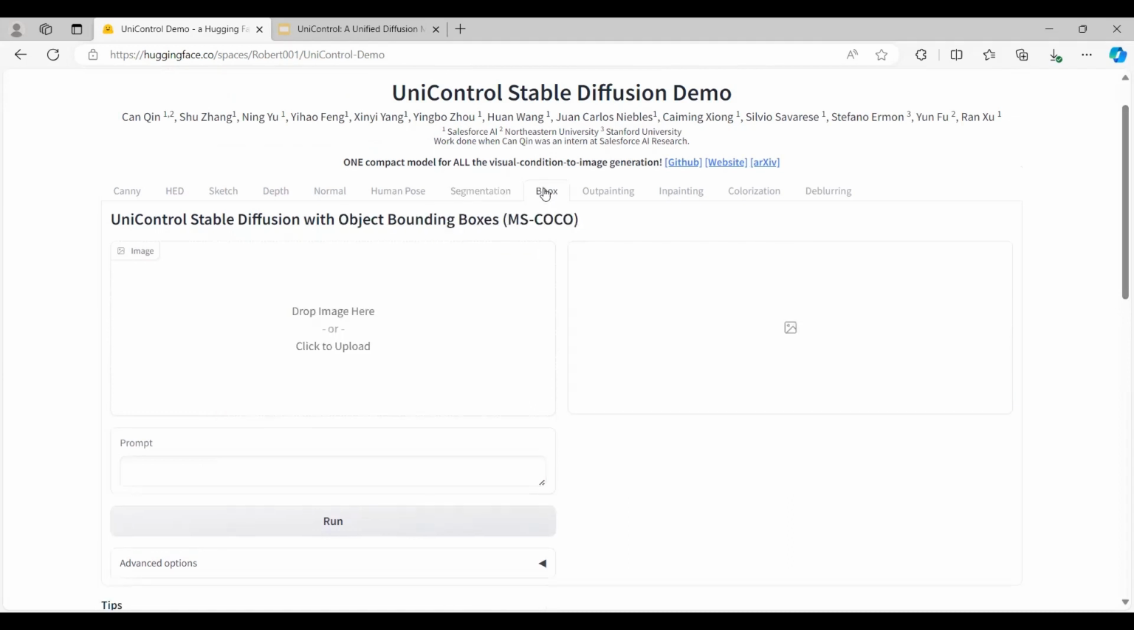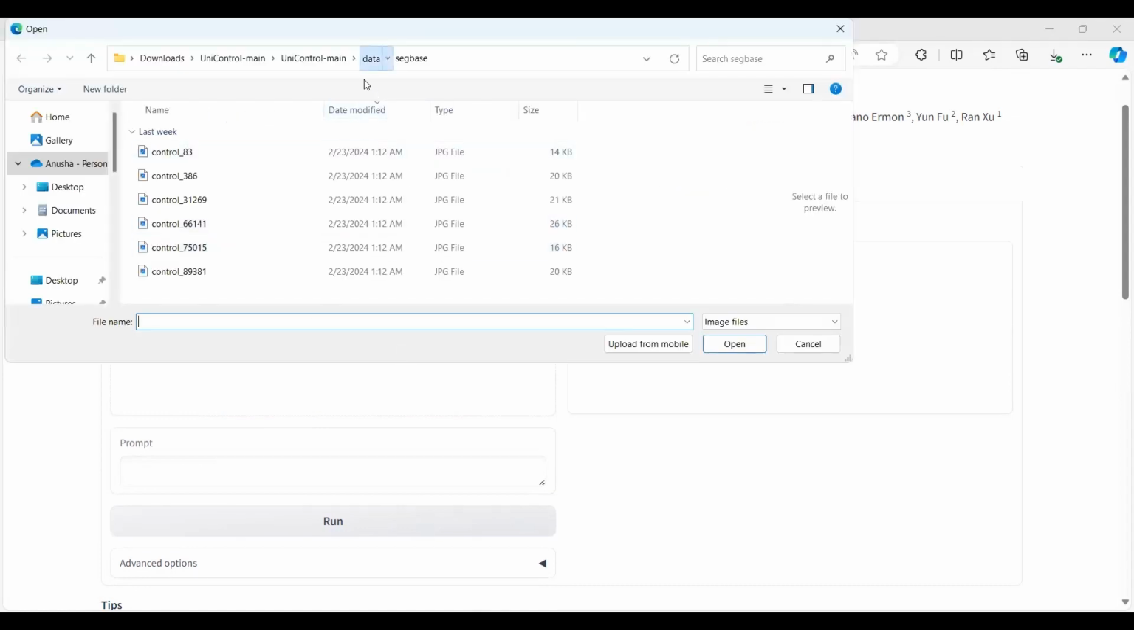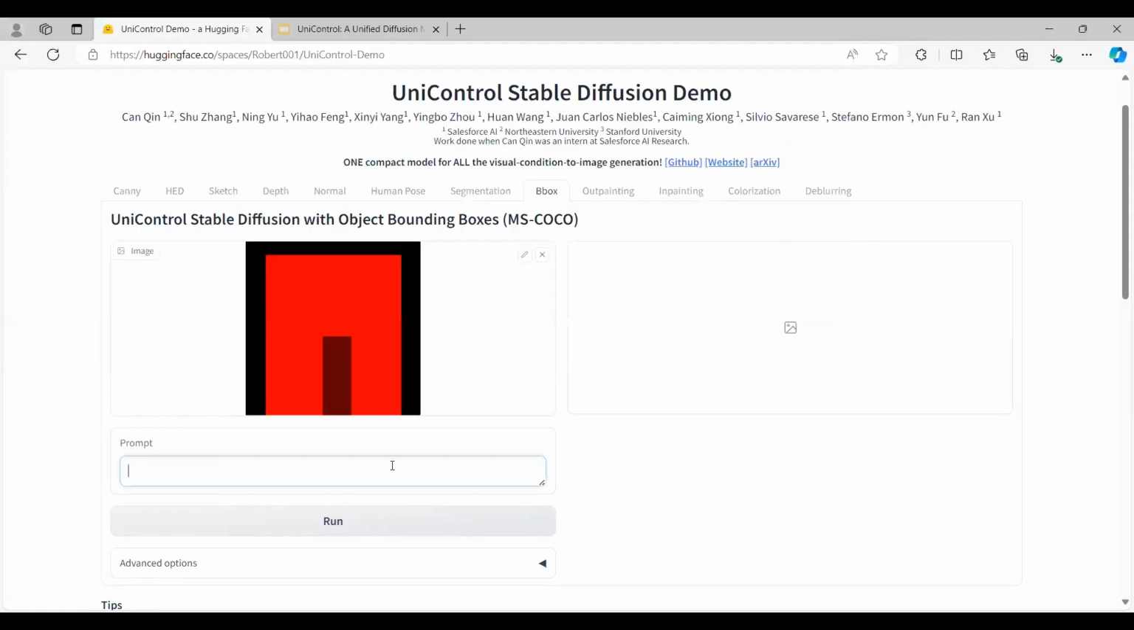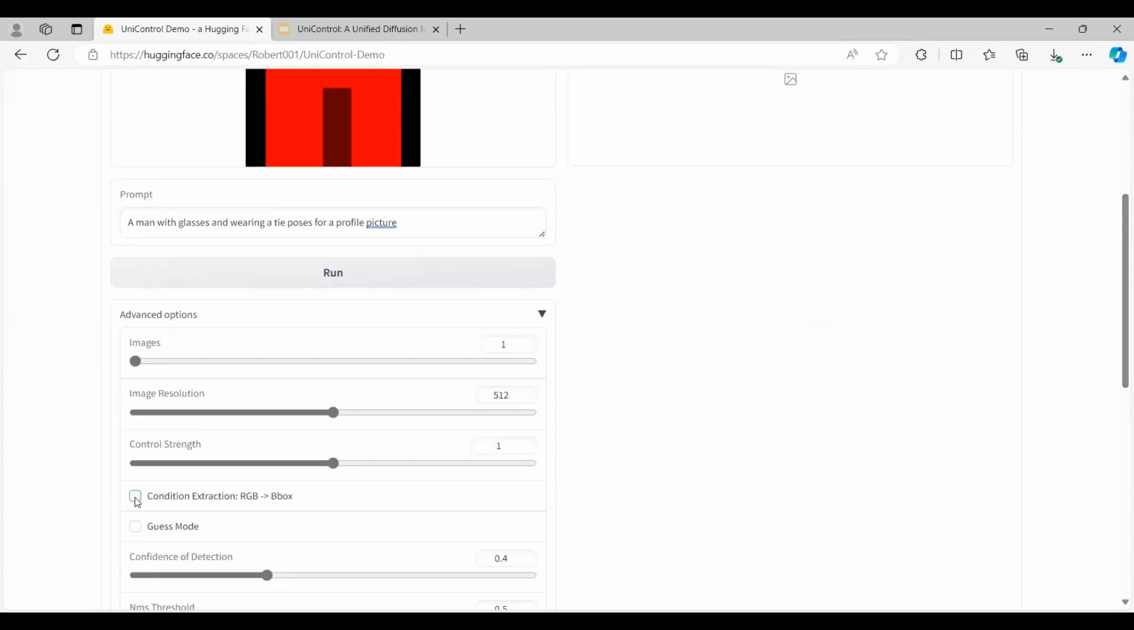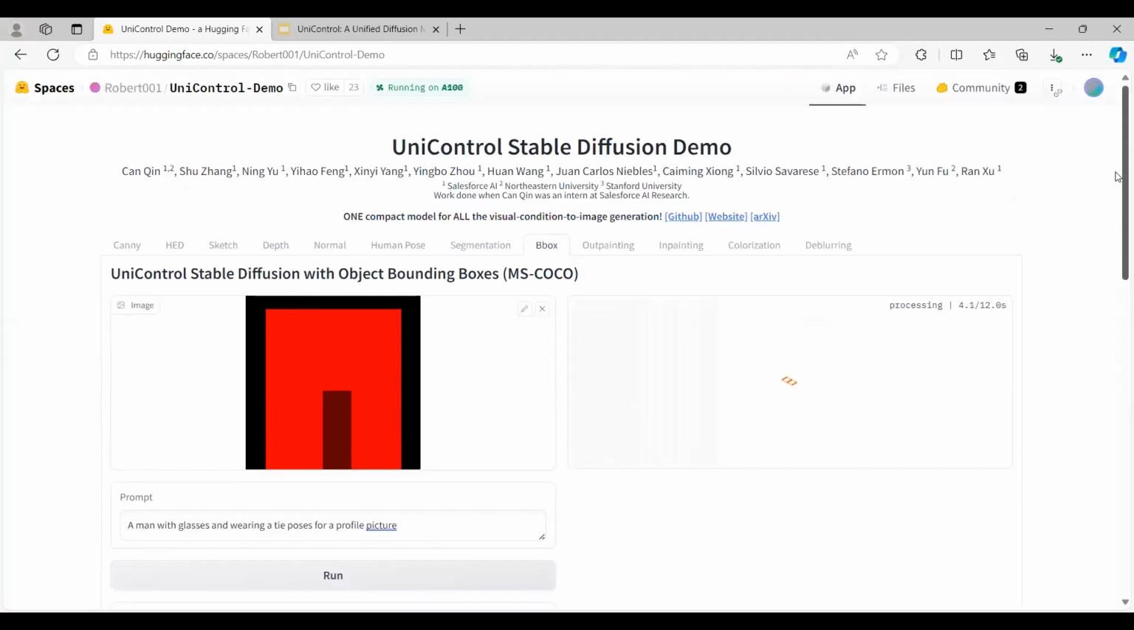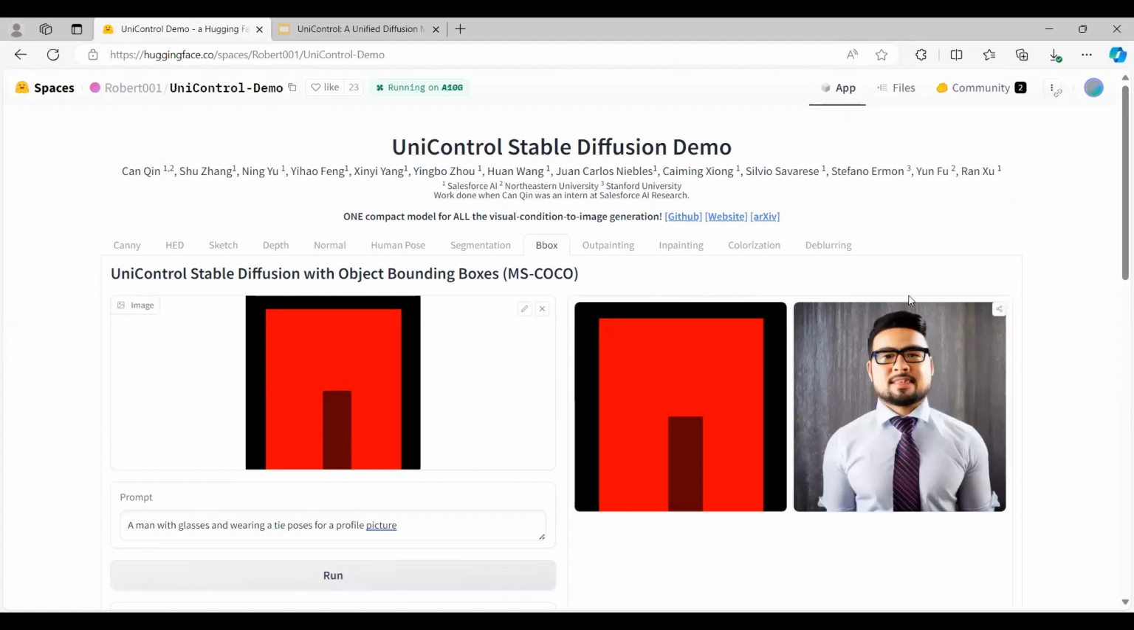And then it is a B box, which is a bounding box here. So I'm selecting one image here. It falls under data, B box, and B box. So I'm just giving a random text here. It's like a man with glasses and wearing a tie, poses for a profile picture. It's just a random text I'm giving here. And similarly, going back here and I'm deselecting it. So this would generate a clear image of how this B box has been converted to this.